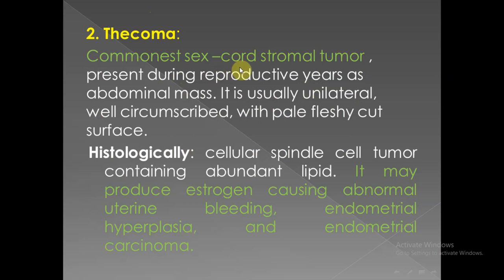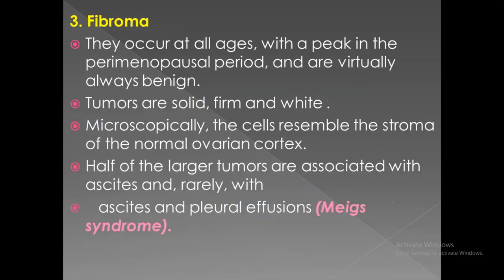Fibroma is the commonest sex cord stromal tumor that is present during reproductive years as an abdominal mass. Histologically, it produces estrogen and leads to abnormal uterine bleeding, endometrial hyperplasia, and subsequent endometrial carcinoma.